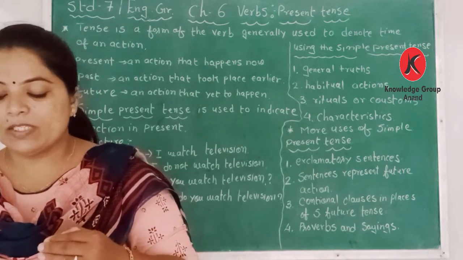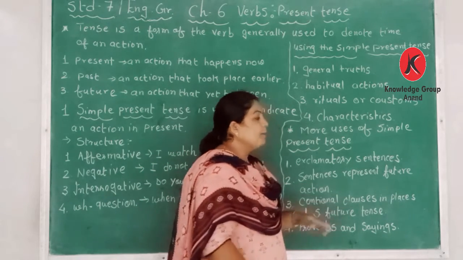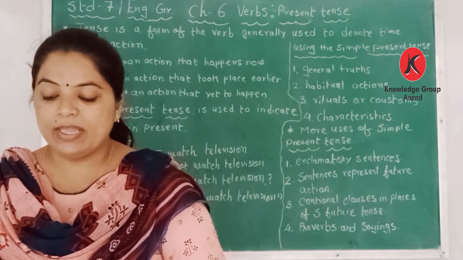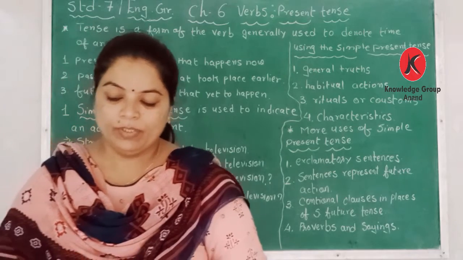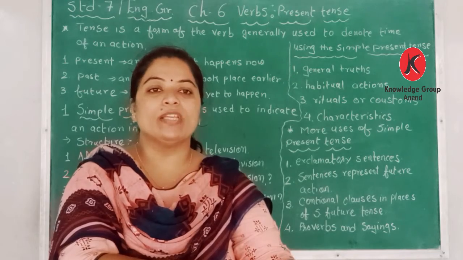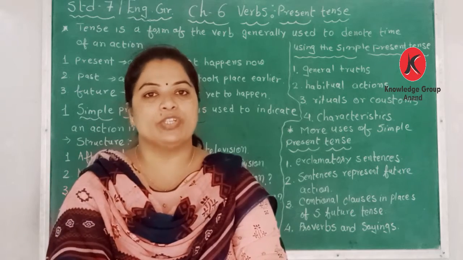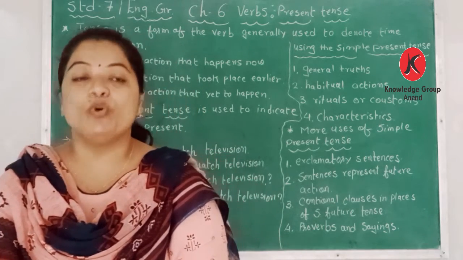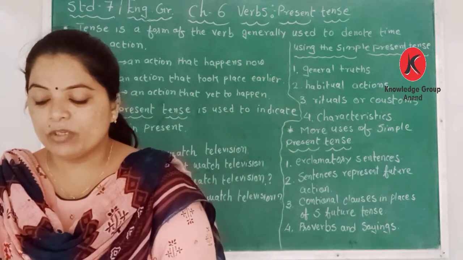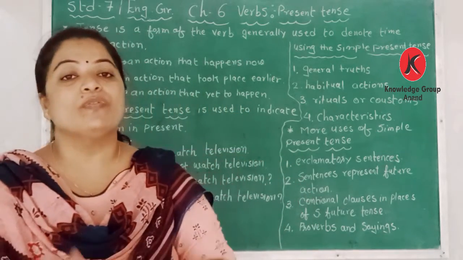Conditional clauses in place of the simple future tense. How is it used in a sentence? If I sell this house, I shall buy a new one. Conditional clauses: if I do this, I can do that. So if I sell this house, then only I can buy a new house. So on condition, conditional clauses. And the last, proverbs and sayings. There are many proverbs and sayings. A bad workman quarrels with his tools, and absence makes the heart grow fonder.